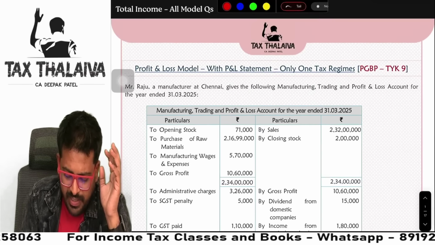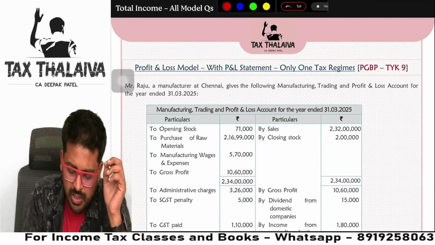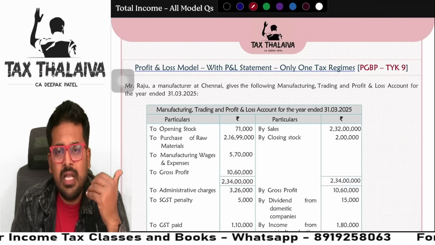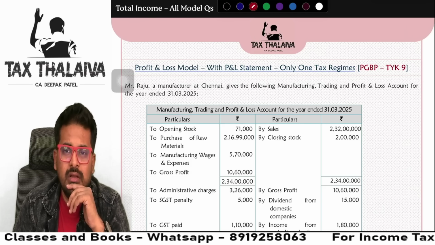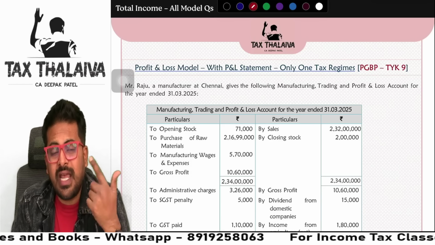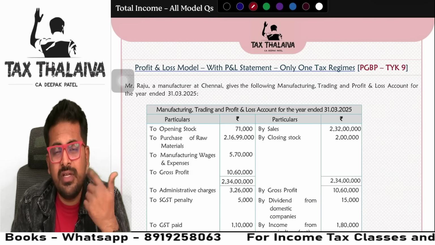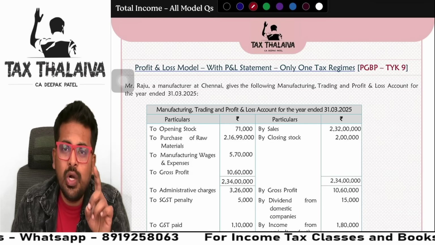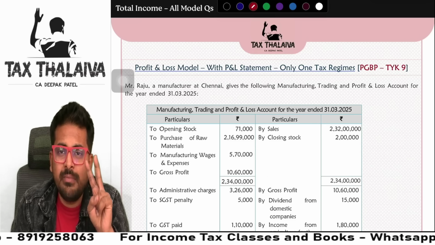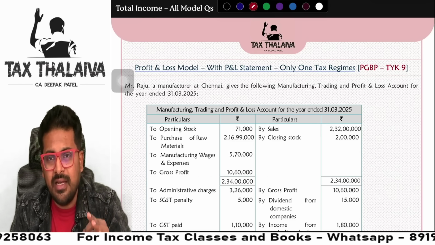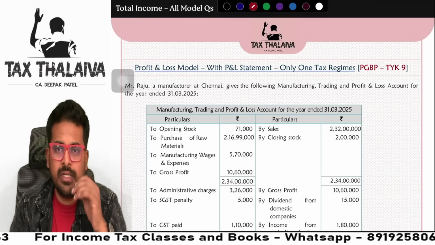So first, introduction: why it matters, sir? Very simple. You tell me, under default tax regime, can we claim additional depreciation? Not possible. And additional depreciation, in which category do we calculate it? In which category do we take it? Only for a manufacturing business having purchased a new plant and machinery during the year. Only then we will claim additional depreciation.